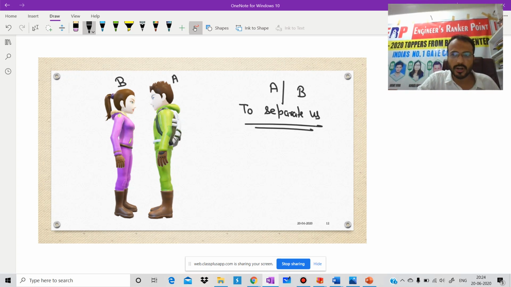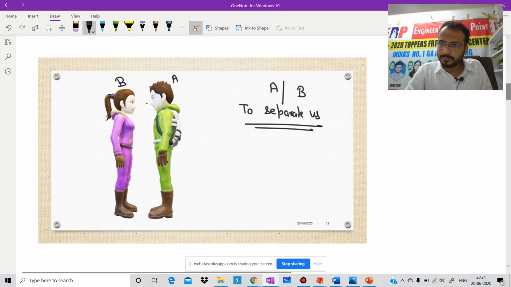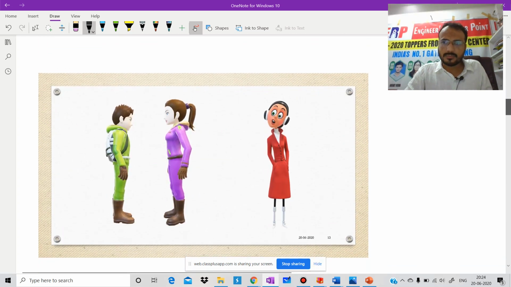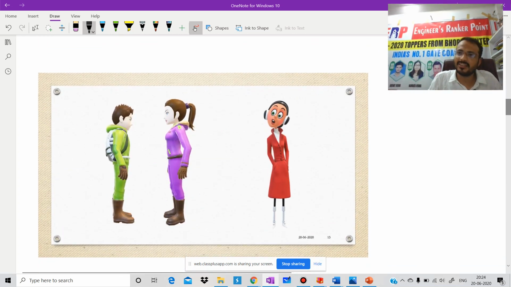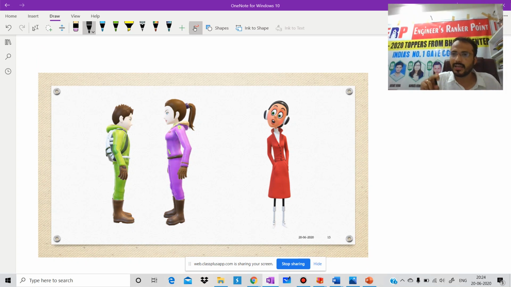I hope up to this point there is no doubt. Now our main motto is to separate each other. Is it clear? Now we will try some techniques to separate them. In our first technique, we will try to supply a third element. He is A, she is B, and she is C.